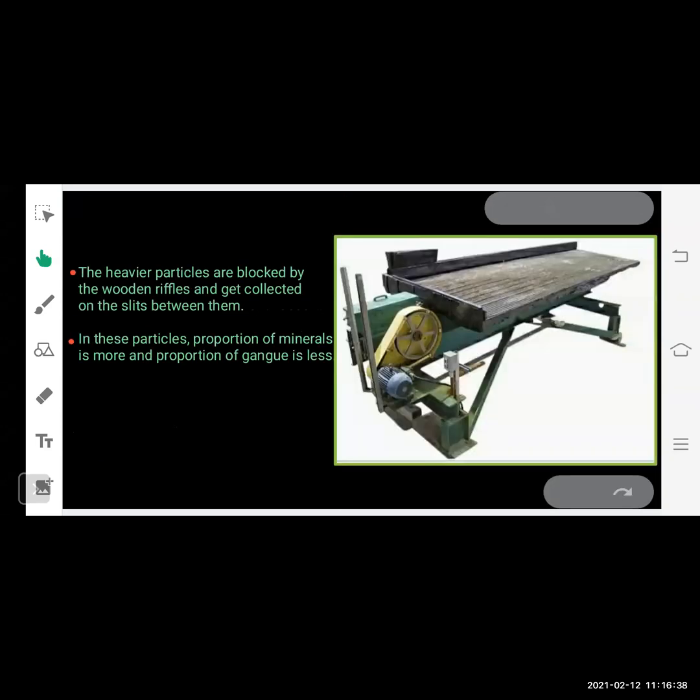Now you can see here the picture of a Wilfley table. The heavier particles are blocked by the wooden ripples and get collected in the slit between them. In these particles the proportion of minerals is more and the proportion of gangue is less, because the lighter gangue is washed away along with the water. This is the first method.